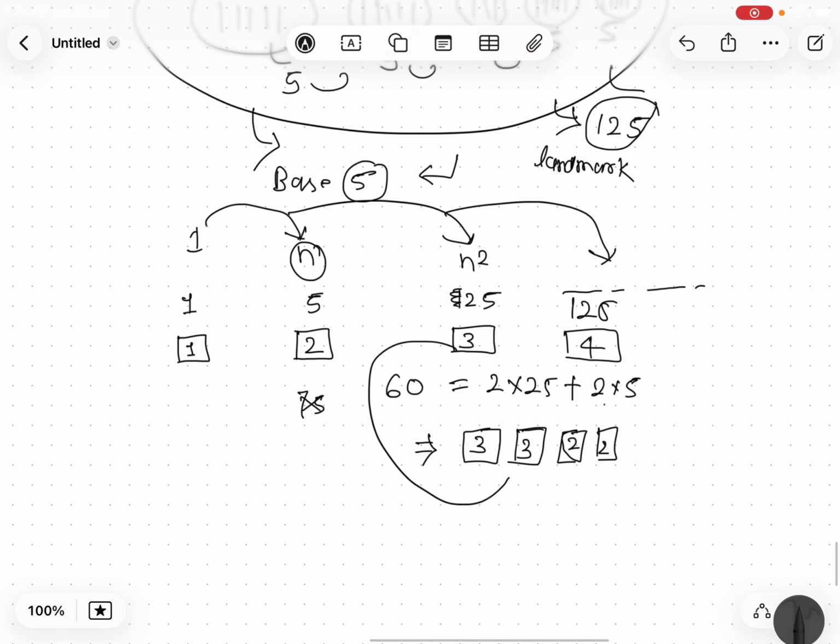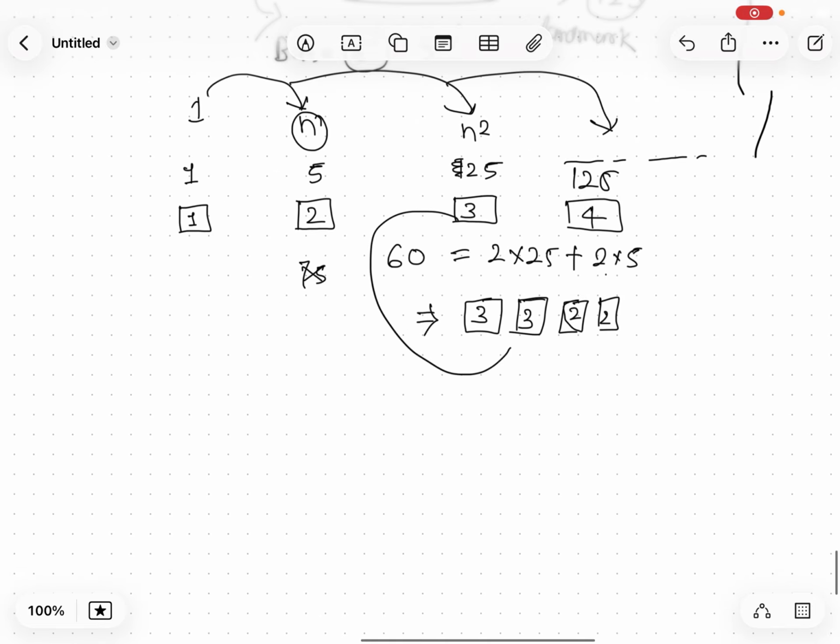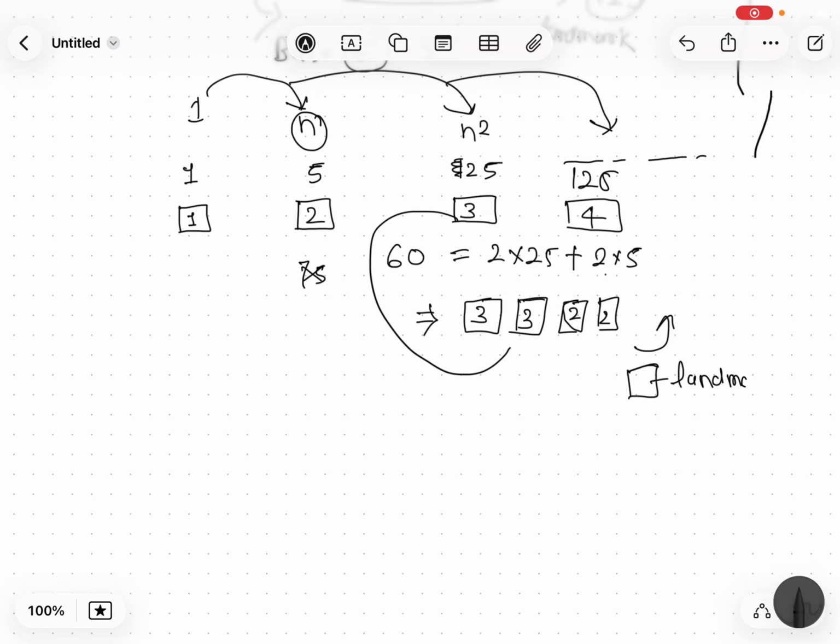And what is the problem with this system? The problem is that you need to find new symbols again and again for the landmark numbers. For the next landmark number you need to introduce a new symbol. And if you start introducing a lot of symbols in your number system, it will be difficult to memorize those symbols.